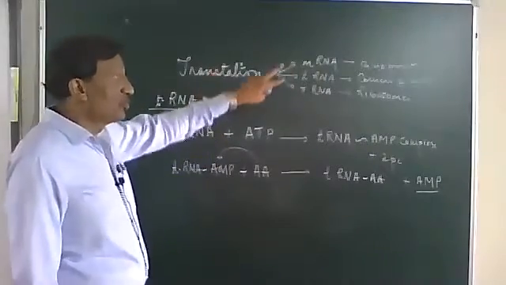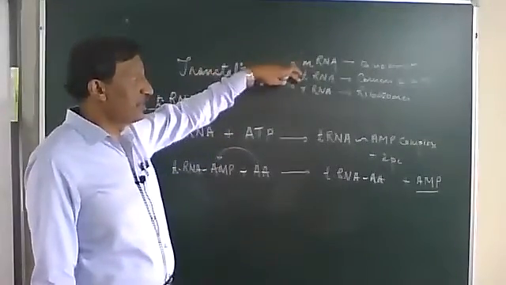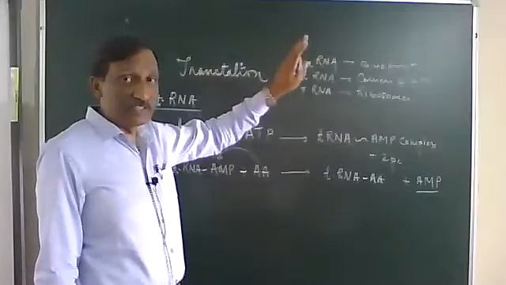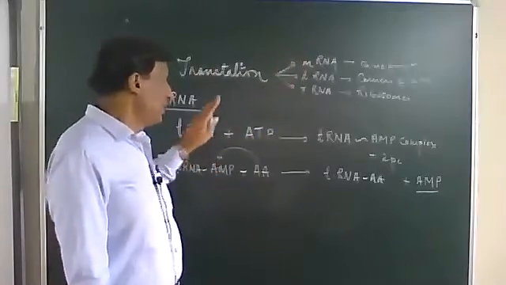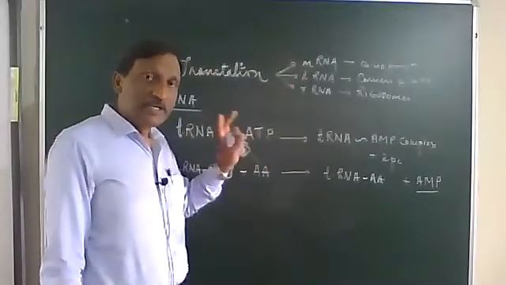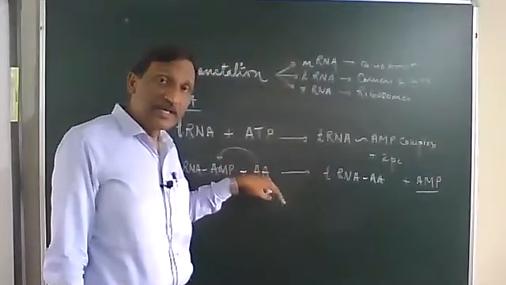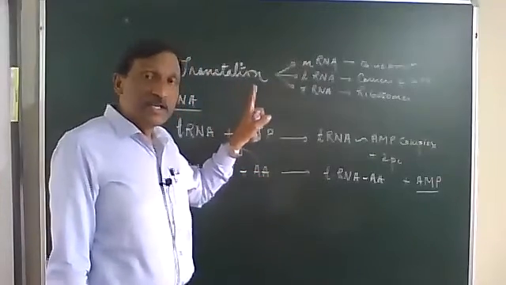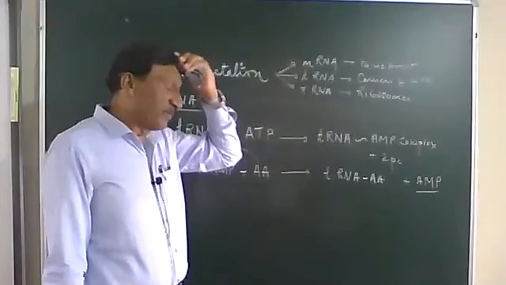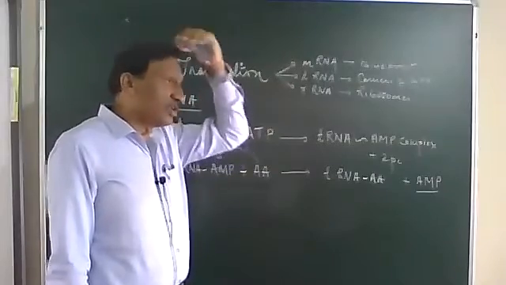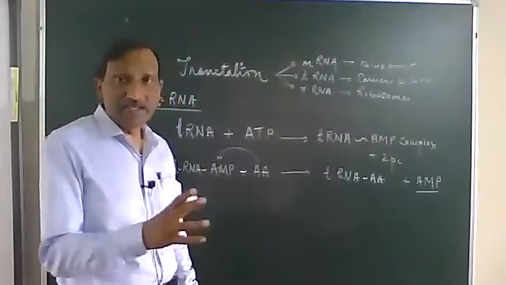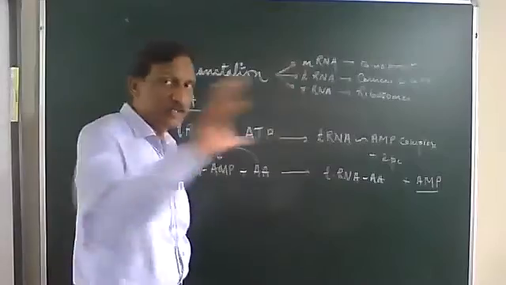We have studied the two species, mRNA and tRNA, and their roles. I said tRNA is a clover-leaf shape. It has two important sites. One is the anticodon site, which is reading the mRNA, and one is the amino acid attachment site, where the amino acid goes and attaches. Now it is not that the amino acid, no sooner does it see that tRNA is there, goes and attaches itself.